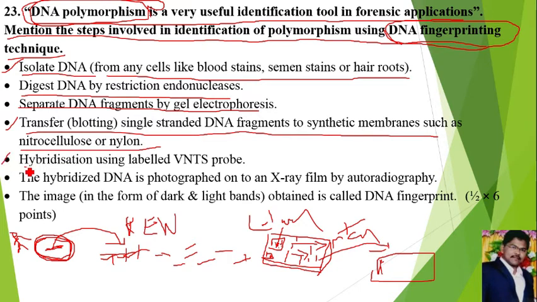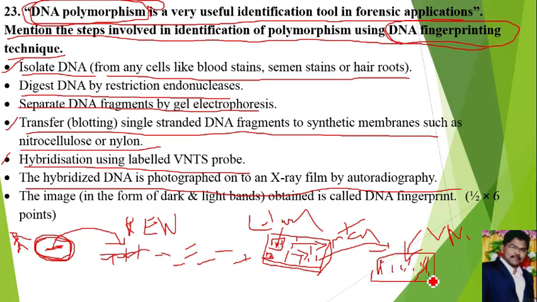Then hybridization using labeled VNTR probes. We have to hybridize the DNA fragments by using the VNTR probes. Then the next step is the hybridized DNA is photographed on the X-ray film by autoradiography.